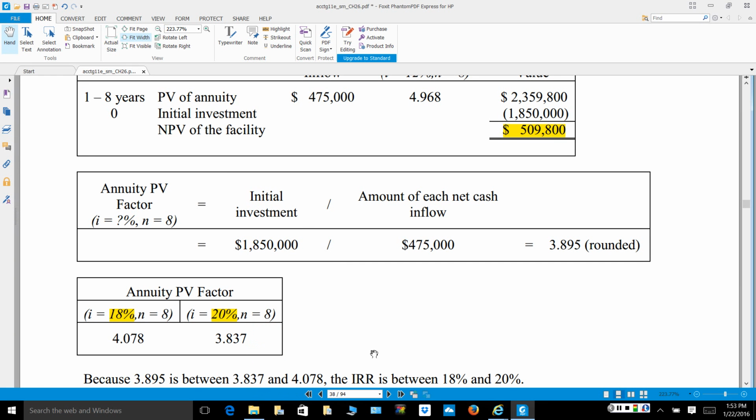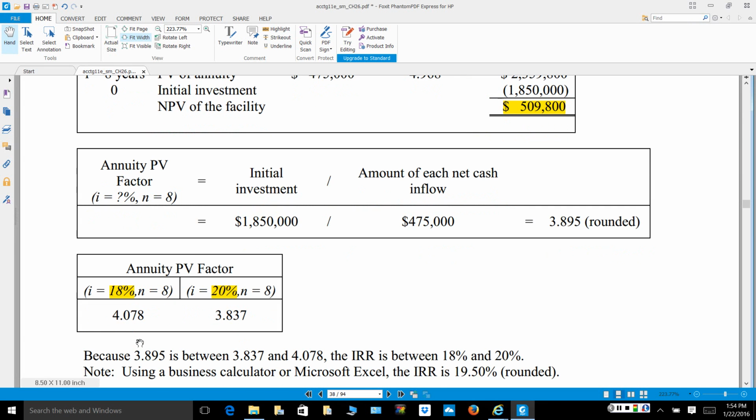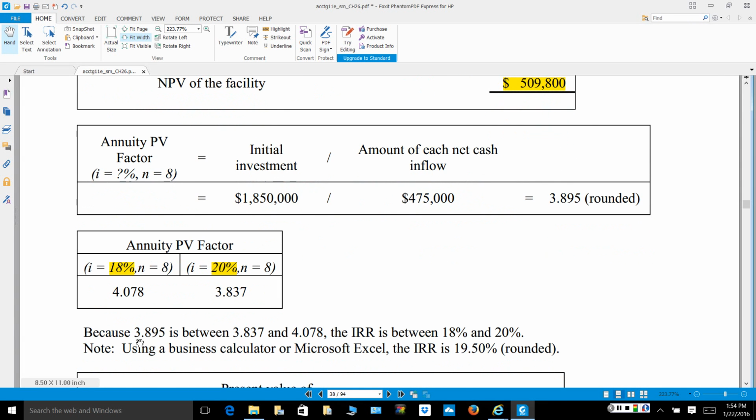Okay, so once again, what I can conclude from this test is that the internal rate of return that would cause the present value of my cash inflows to equal the present value of my investment is going to fall somewhere between 18% and 20%, because I'm looking for 3.895, which will fall somewhere between the 3.8 and the 4.078. Now, if we have a business calculator or Microsoft Excel, we can actually calculate this, or if you know how to interpolate, you could calculate that it is 19.5%. This is our internal rate of return.